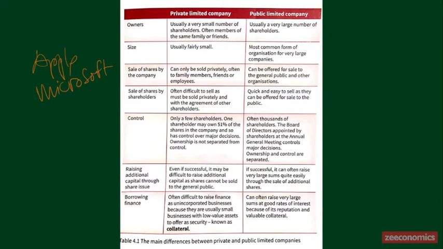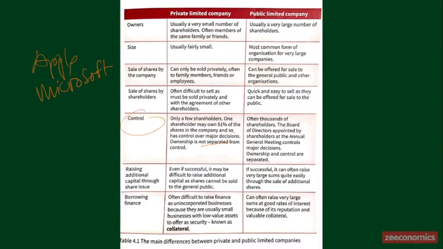And then in terms of control, with only a few shareholders, one shareholder may own 51% of the shares in the company, and so has control over major decisions. Ownership is not separated from control. So bear that in mind. It means that the owner can control the company the way he wants. And if one owns 51% of the shares, he has control over major decisions, meaning that every decision he makes, everyone must agree upon.